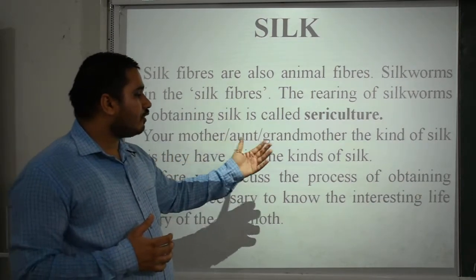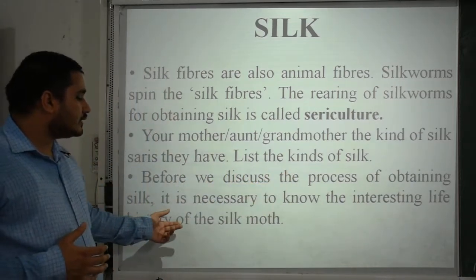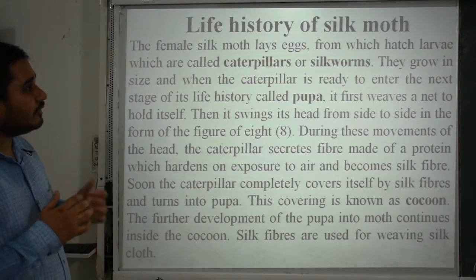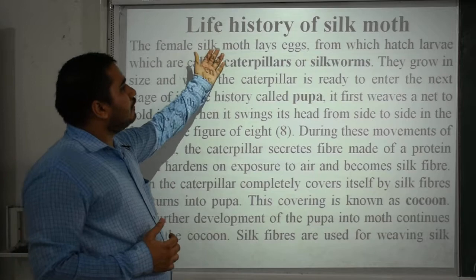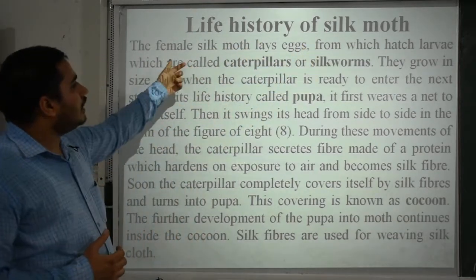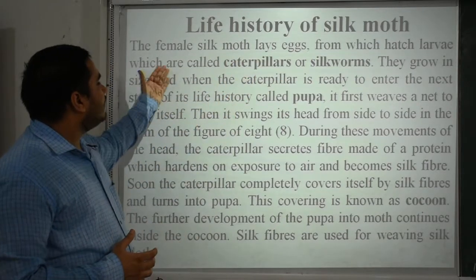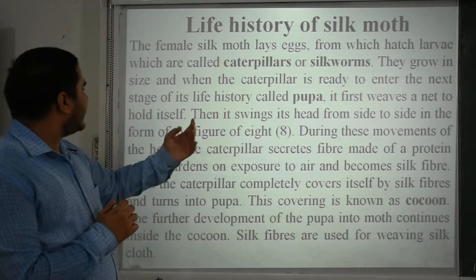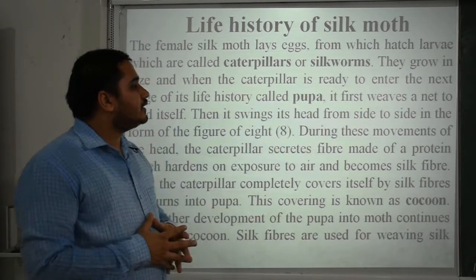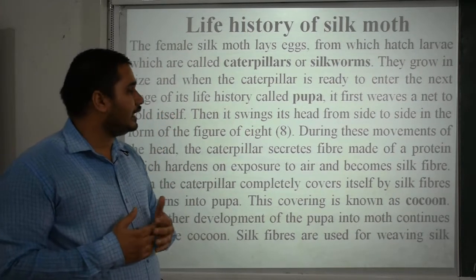Before we discuss the process of obtaining silk, it is necessary to know the interesting life history of the silk moth. The lifespan of the silk moth can be divided into stages. The female silk moth lays eggs from which larvae hatch, which are called caterpillars or silkworms. They grow in size, and when the caterpillar is ready to enter the next stage of its life, called pupa, it first weaves a net to hold itself properly on the mulberry leaves.